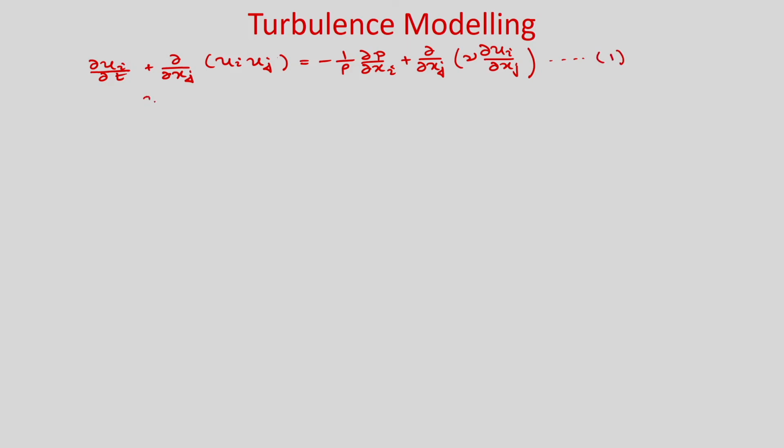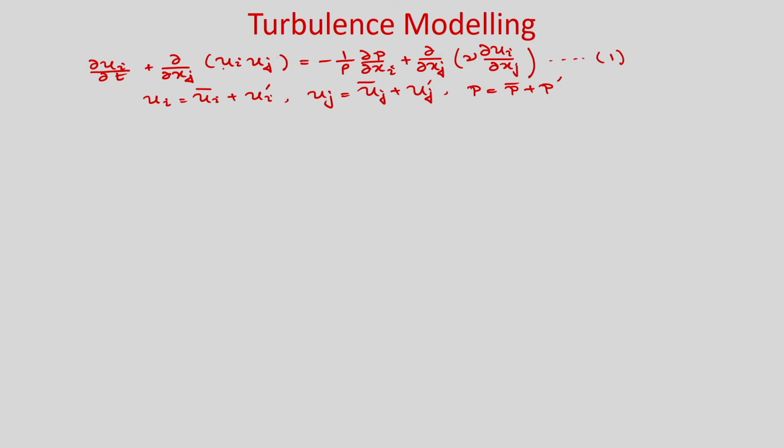Now, if you substitute ui is equal to ui bar plus ui prime, and uj is equal to uj bar plus uj prime, and p is equal to p bar plus p prime. So, these are Reynolds decomposition.